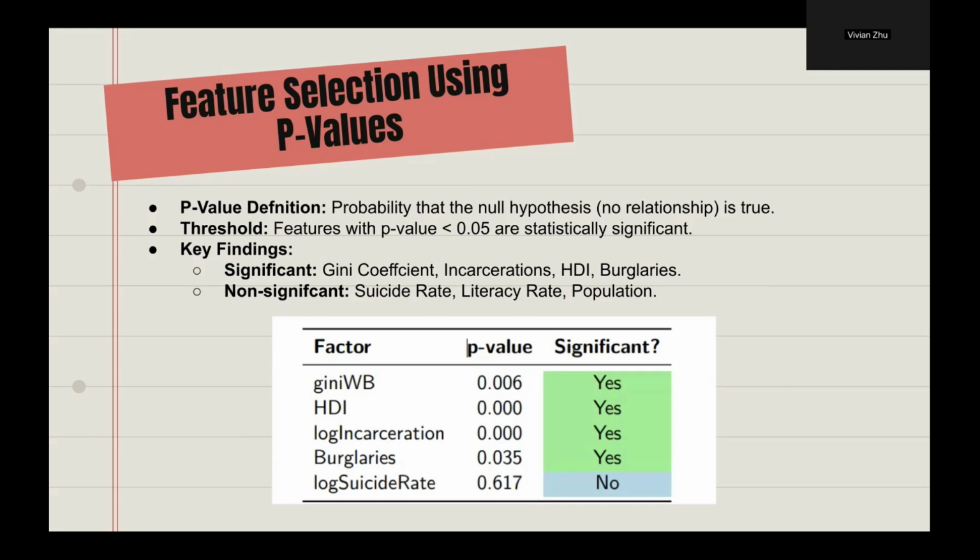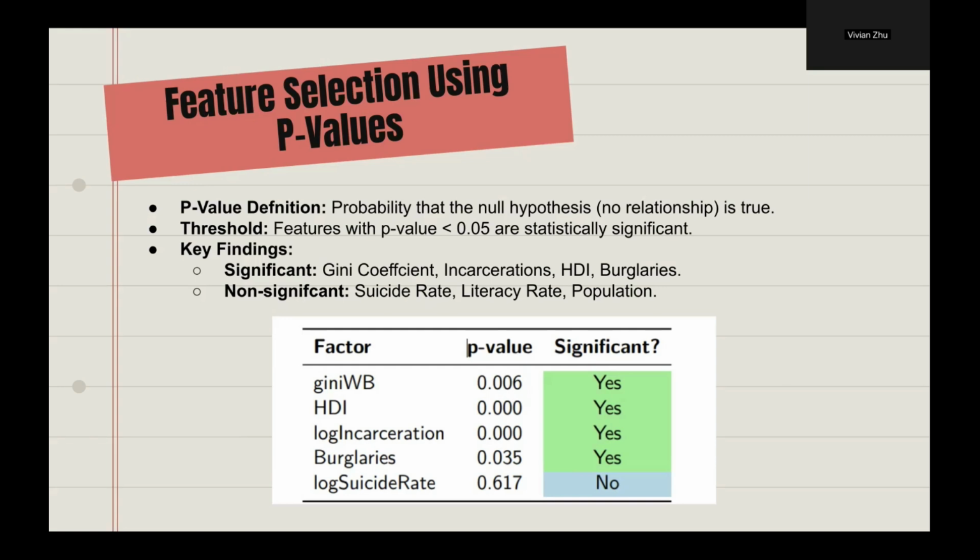The Gini coefficient with p equals 0.006, the Human Development Index with p equals 0, the incarcerations with p equals 0, and the burglaries with p equals 0.035 emerged as significant predictors. By focusing on only the low p-value features, we eliminated noise, sharpening our model's accuracy and ensuring only the most relevant factors drove our predictions.